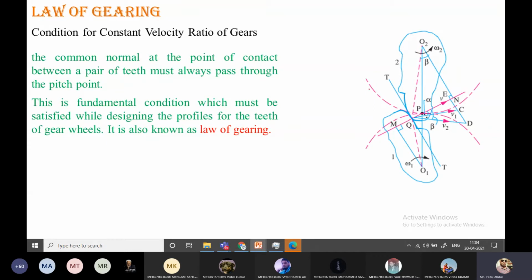See here, the line T and T is referred to as the common tangent line. And the normal line is here, M and N. The MN line is the normal line. These dotted lines are the pitch circles.